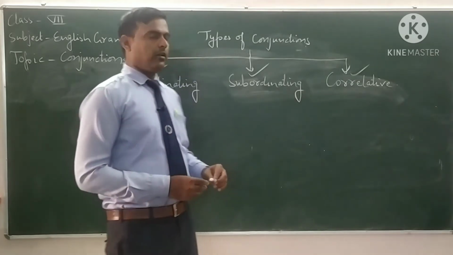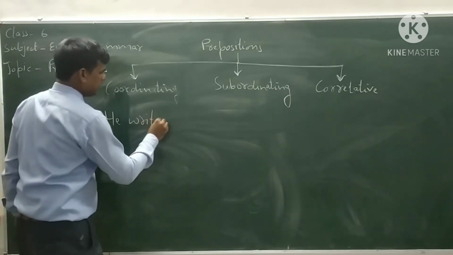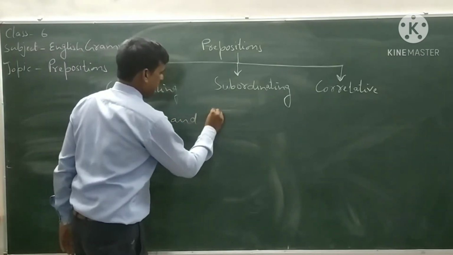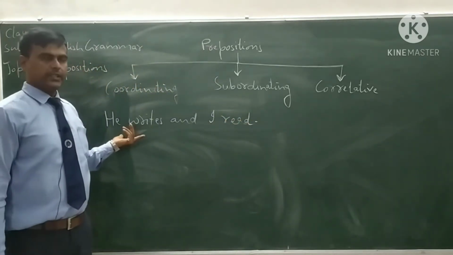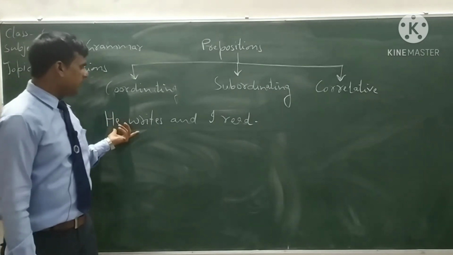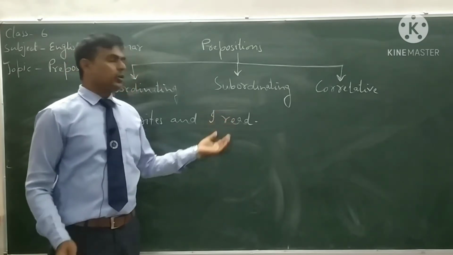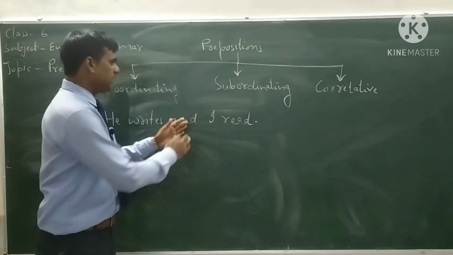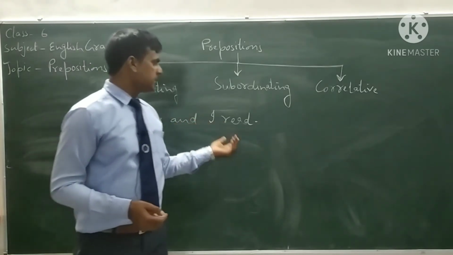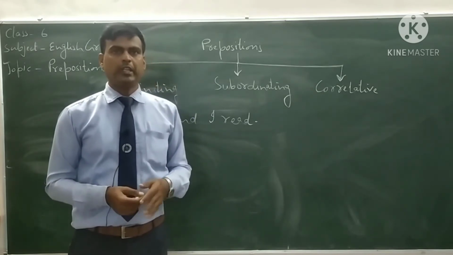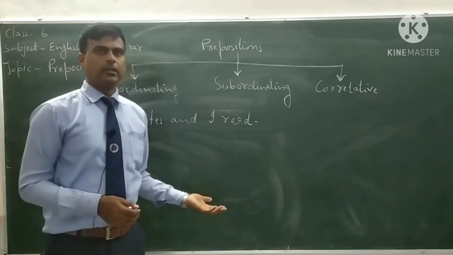For example, we can say that he writes and I read. Here we are going to add two clauses. These clauses are coordinating clauses because they have their own meanings. If we separate these two clauses, they give their own meaning too. They are not dependent upon each other or on any other clause.